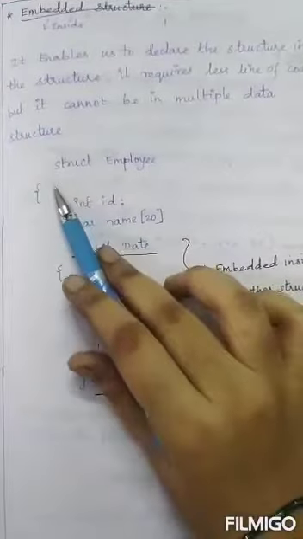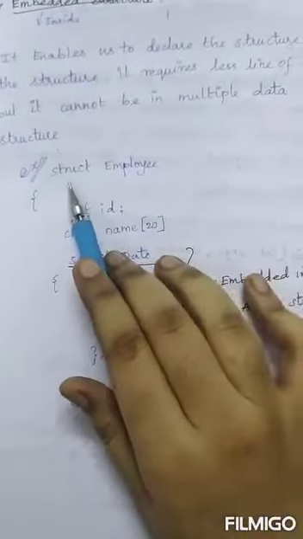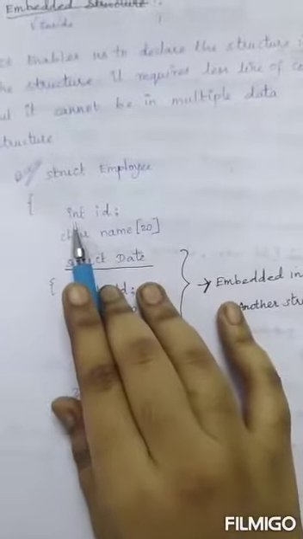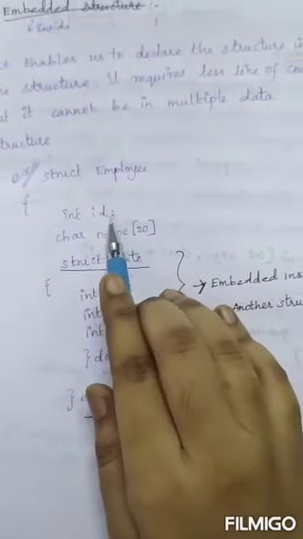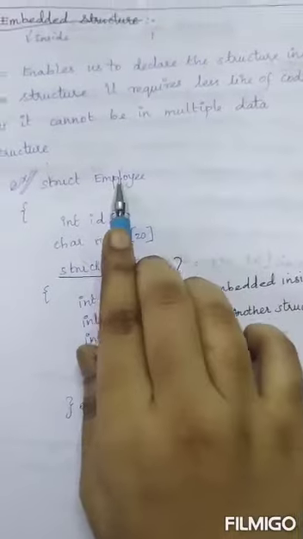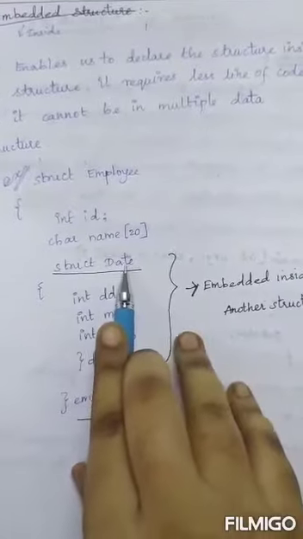So this is an example program. I have a struct employee, as before: int id, his ID, and character, his name. Inside this struct employee, I am declaring another called struct date.